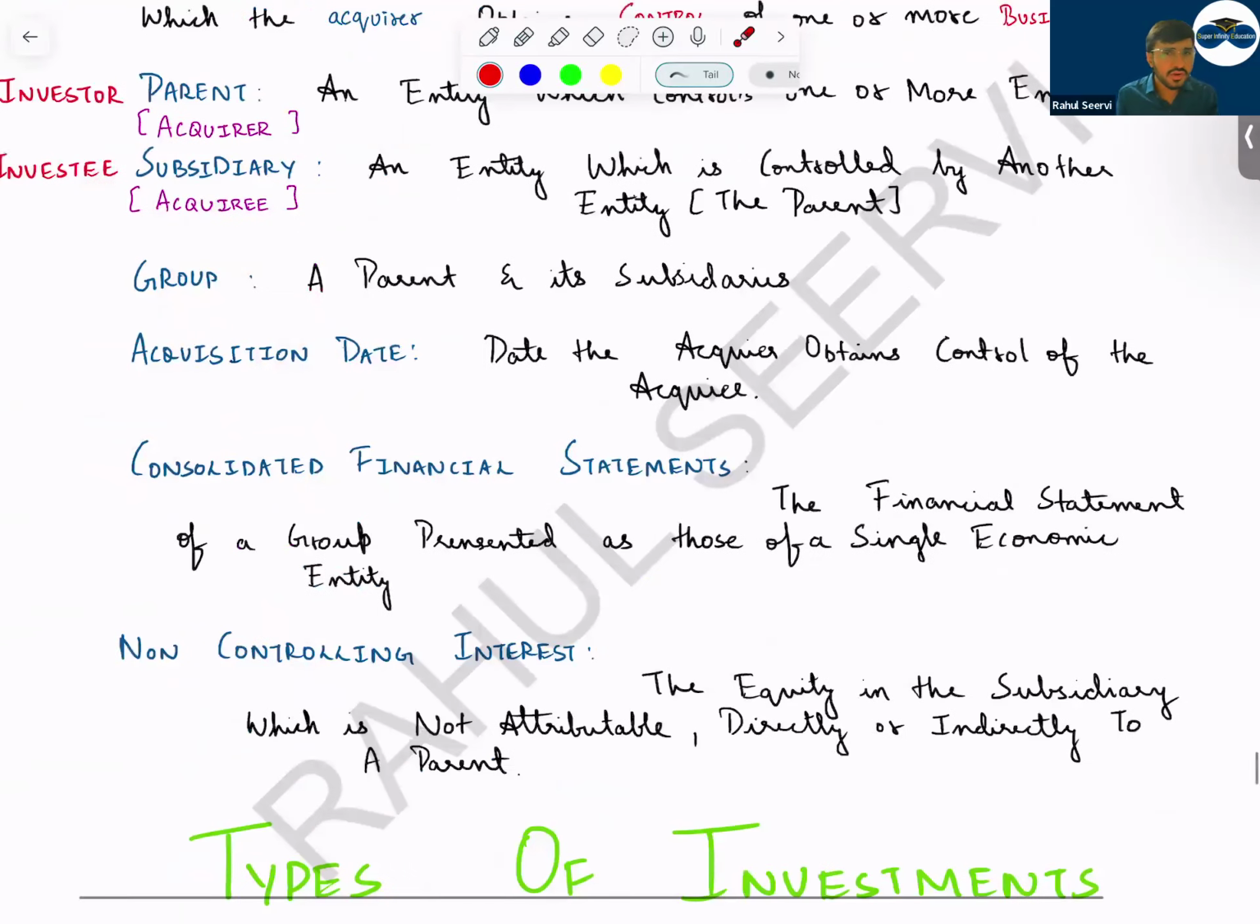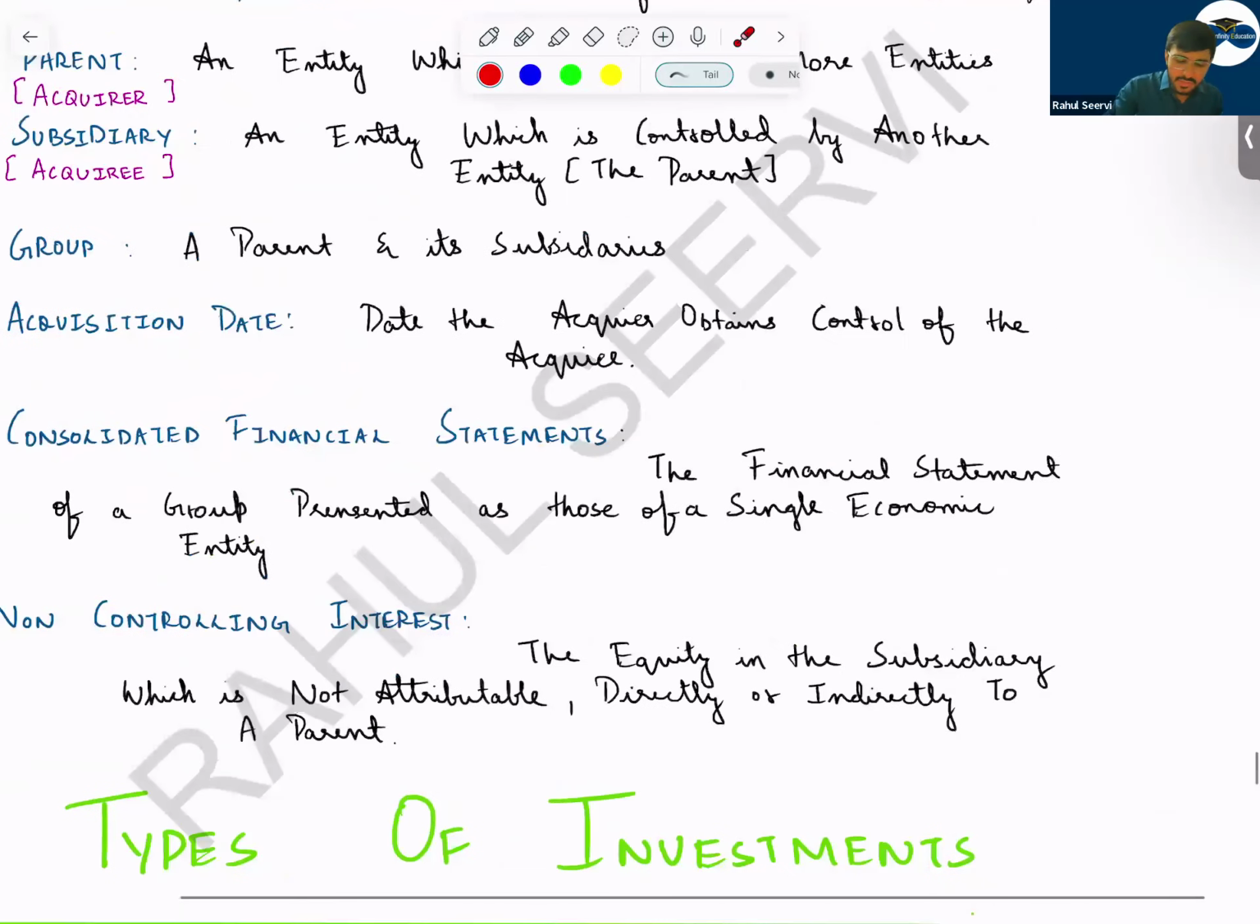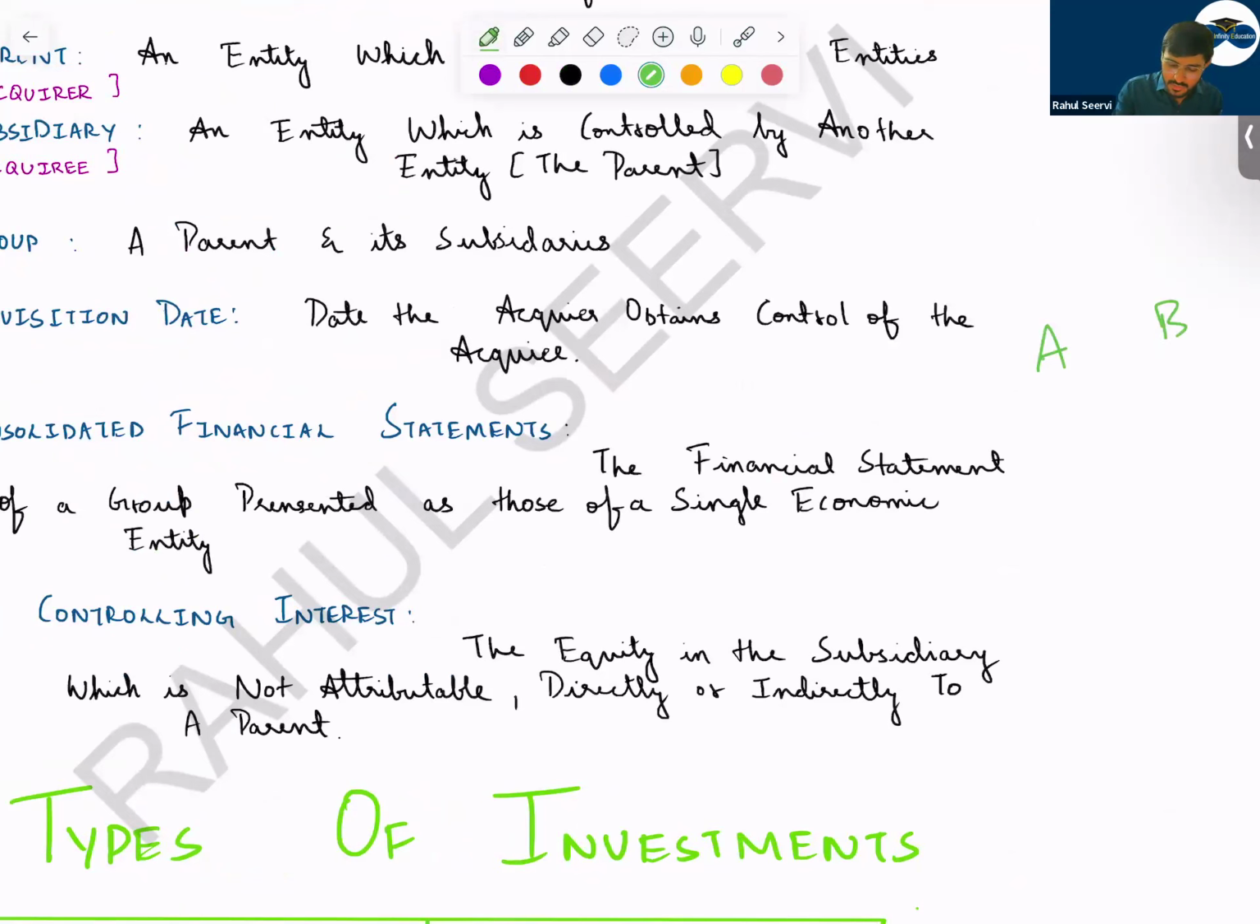Then, sir, what does consolidated financial statement mean? As I've mentioned the example, A company, B company. What will A company do? A company will prepare its individual financial statements. B company will prepare its individual financial statements. Then once A company will acquire B company, if I say 50%, then A company will do what? A company will show in its balance sheet as investment in B. Then this will be known as separate financial statements.